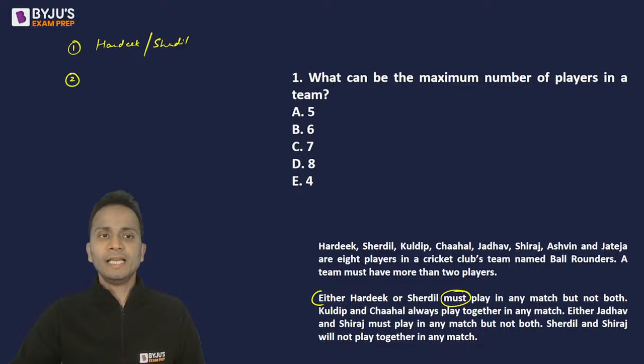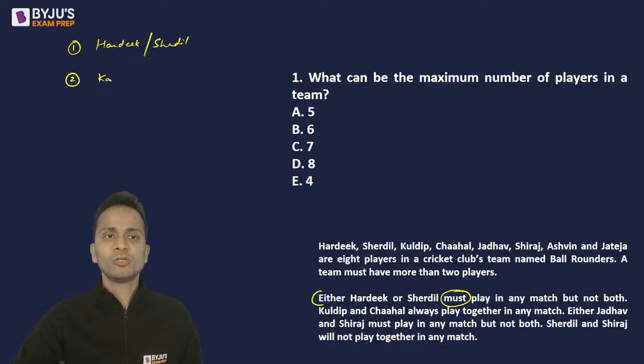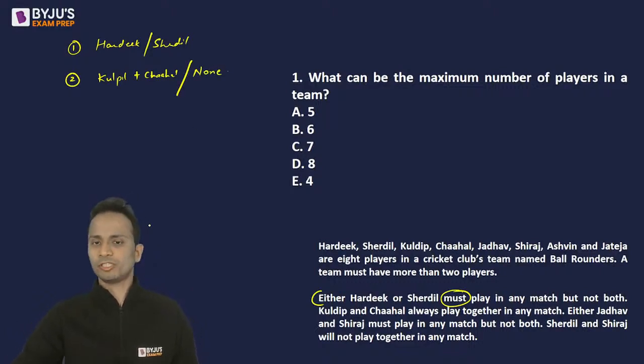Okay. Next condition, second. Kuldeep and Chahal always play together in a match. So whenever they play, they will always be together, otherwise they will not be there. So Kuldeep and Chahal, both of them will be there. This can be one of the options, Kuldeep plus Chahal, right? Or none of them will be there. Fine, this is also a possibility.